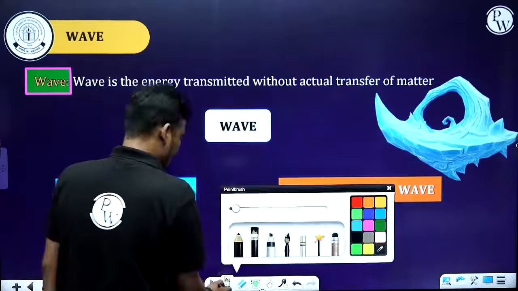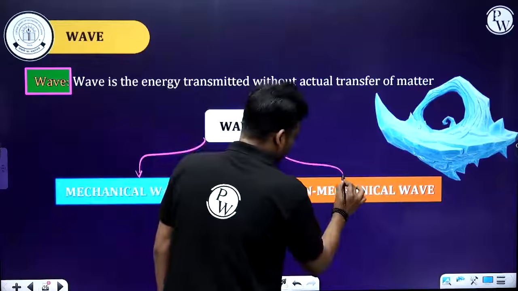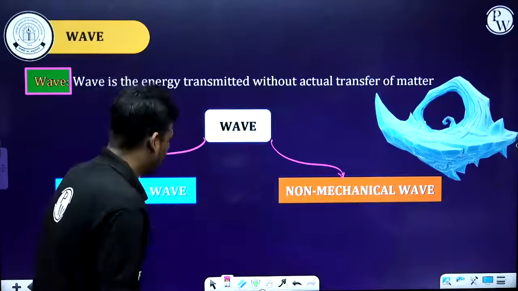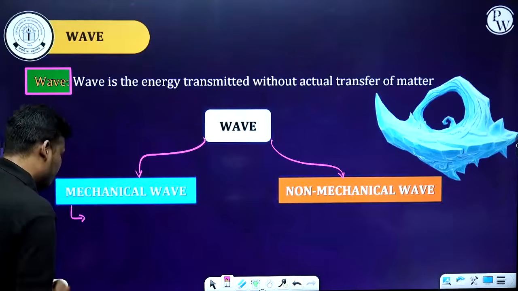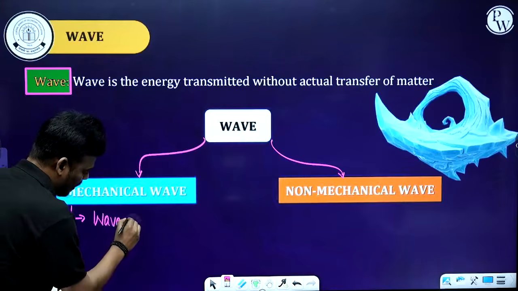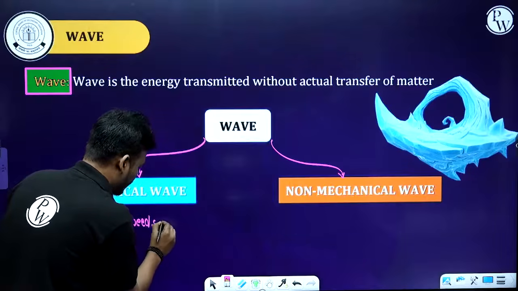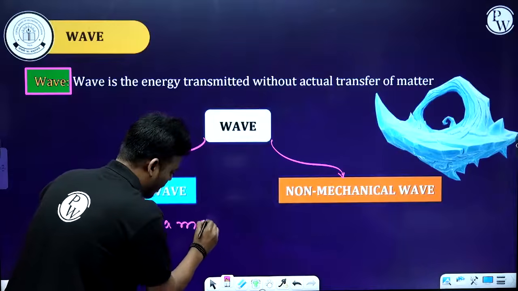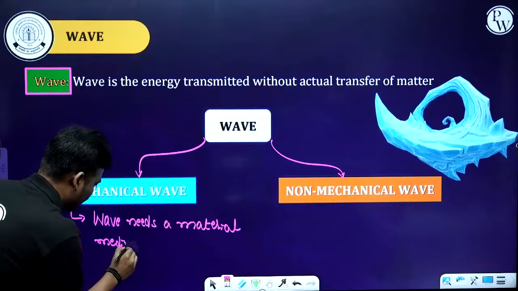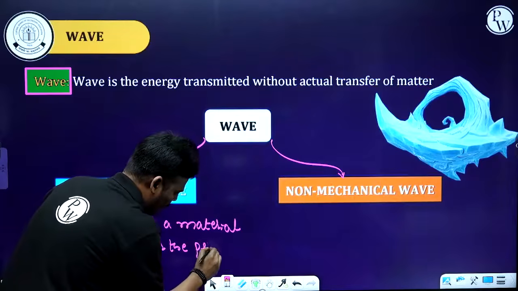So waves are of two categories. The first one is a mechanical wave and the second one is a non-mechanical wave. So what is this mechanical wave and what is this non-mechanical wave? Mechanical wave means the wave needs a material medium for the propagation.